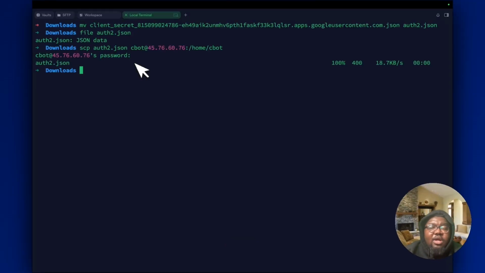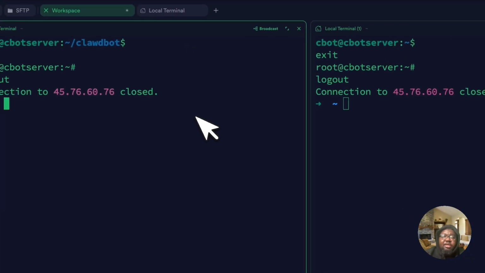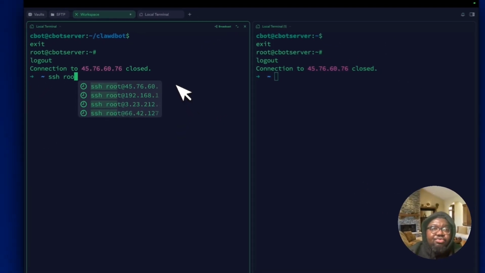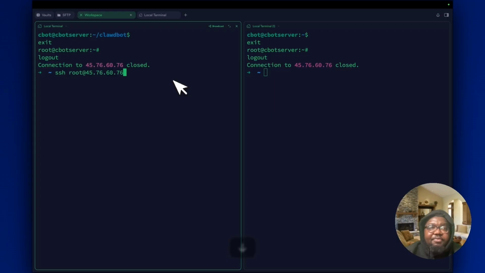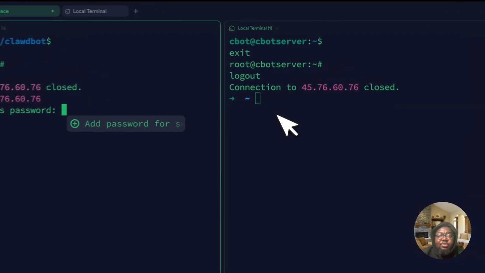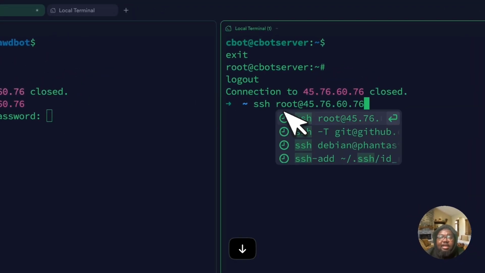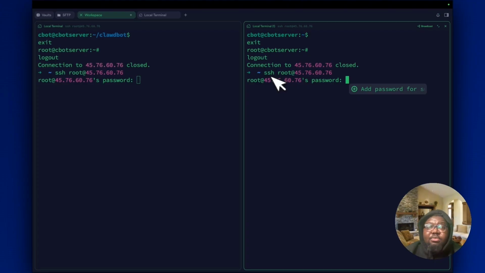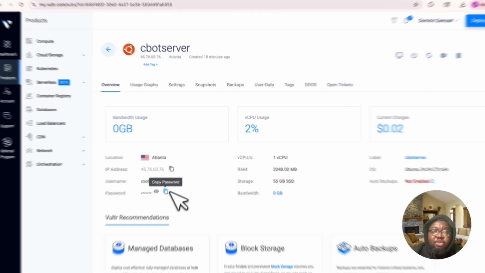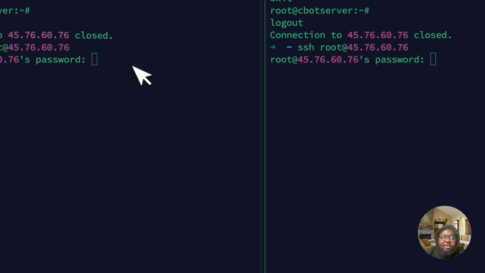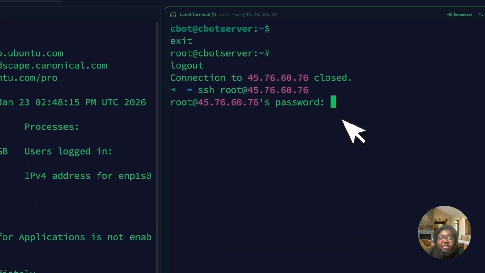All right, so once that's been transferred, open two terminals. We're going to use those two terminals to authenticate GOG CLI. So I'm going to come in here and type SSH root at the IP address. As usual, it's going to ask me for a password. I'm going to do the same on the other terminal. I'm going to go grab the password from Vultr. All right, so I'm going to paste the password in here, log in, paste the password in here, log in.